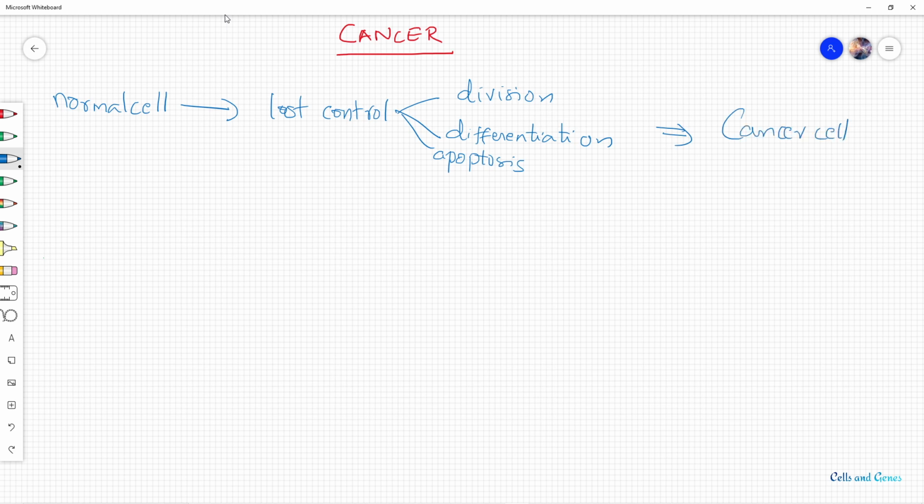A normal cell becomes a cancer cell when it has lost control over these three things: division, differentiation and apoptosis. We also call cancer a tumor. So a cancer cell is also called a tumor cell.